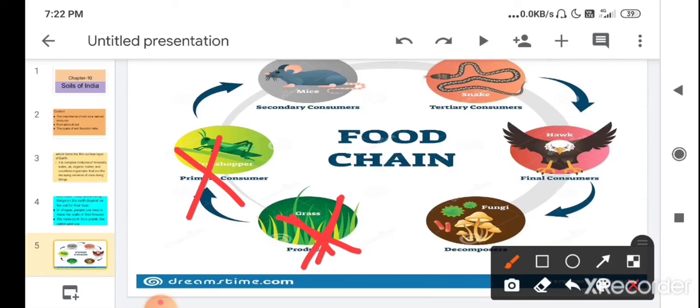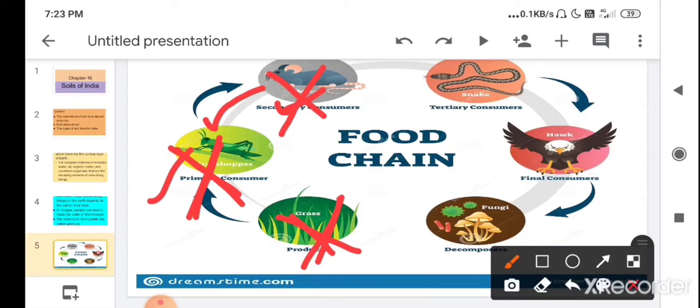So grass is absent. Then this primary consumer will not get its food. It will also die because of the absence of food. If this primary consumer dies, then the secondary consumer, which depends on the primary consumer for its food, will also not get its food.